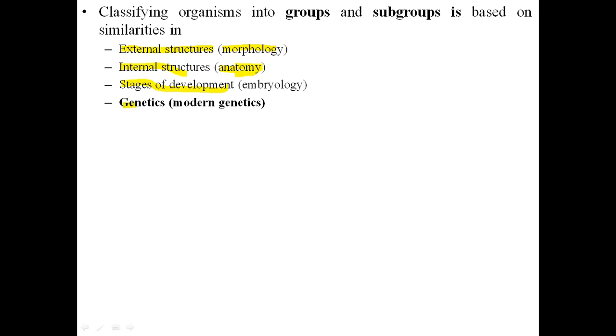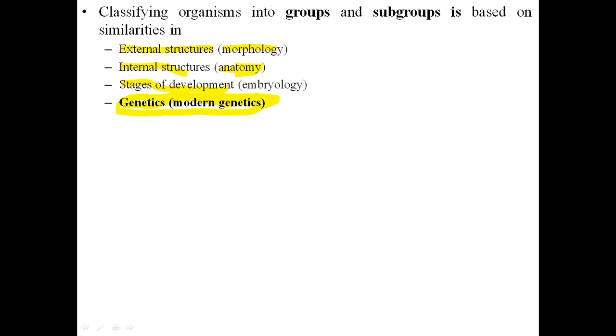However, modern genetics has also been included. Biologists recommend that we study the genetic characters or the inheritance which is transferred from parents to offspring, and on the basis of the similarities of the genetic characters, organisms can be classified.